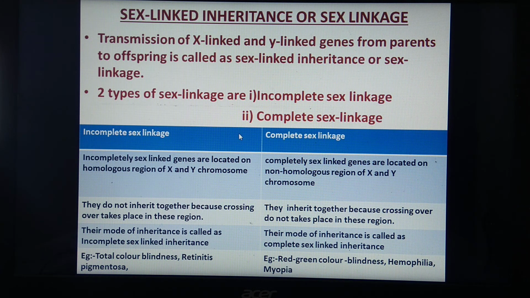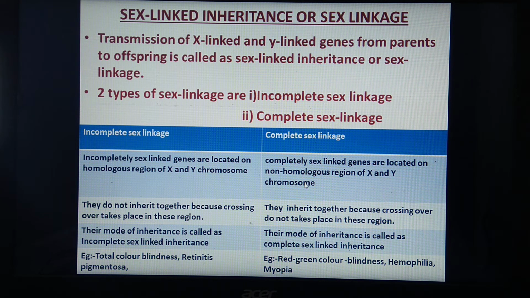What is the difference between these two? Incompletely sex-linked genes are located on the homologous region of X and Y chromosome, while completely sex-linked genes are located on the non-homologous region of X and Y chromosome.